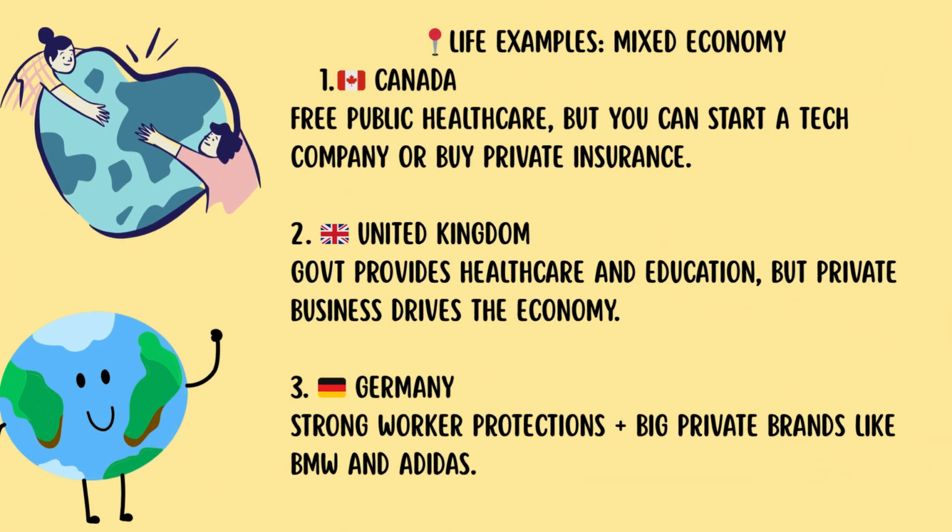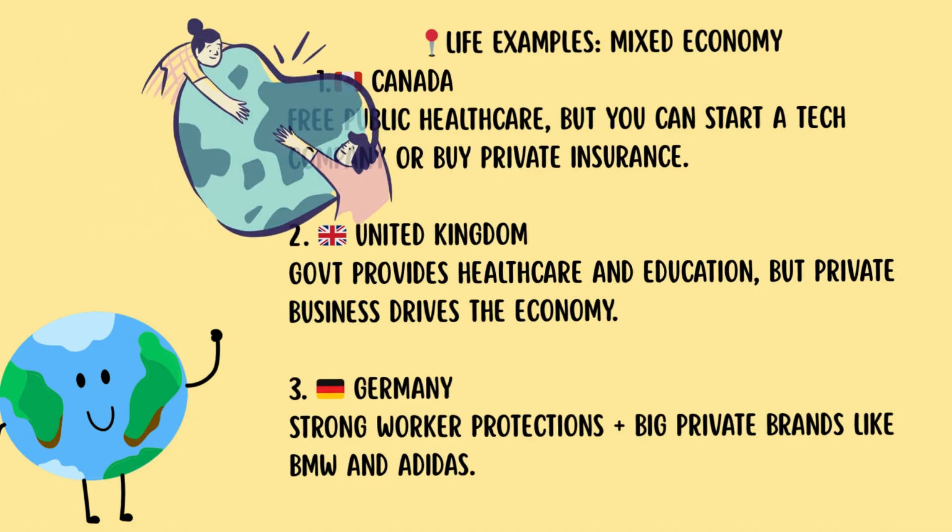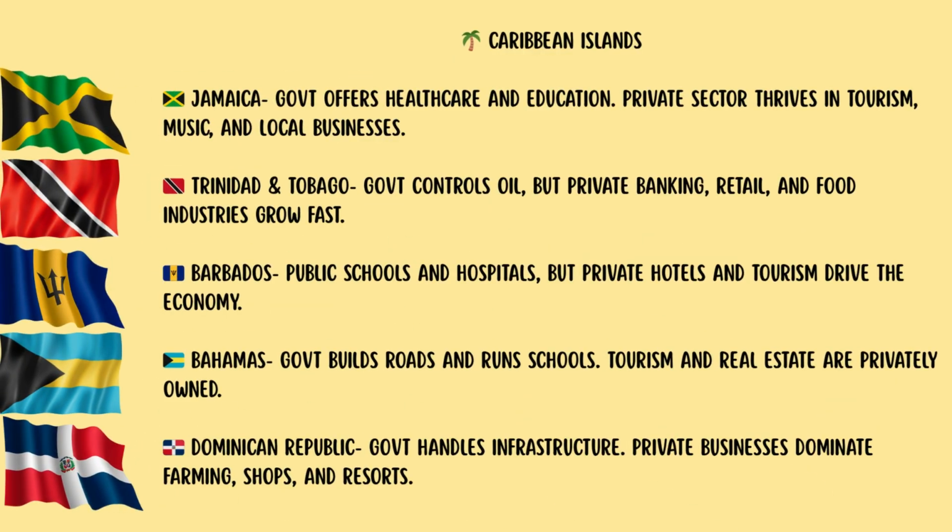In Canada, free public healthcare, but you can start a tech company or buy private insurance. In United Kingdom, government provides healthcare and education, but private business drives the economy. In Germany, strong worker protections plus big private brands like BMW and Adidas. For the Caribbean islands in Jamaica, the government offers healthcare and education. Private sector thrives in tourism, music, and local businesses. In Trinidad and Tobago, the government controls oil, but private banking, retail, and food industries grow fast. In Barbados, public schools and hospitals, but private hotels and tourism drive the economy.